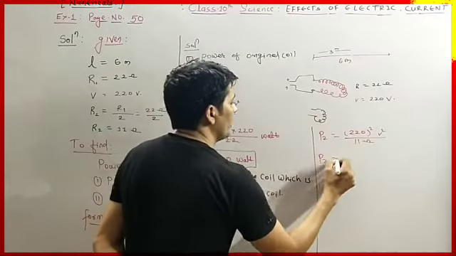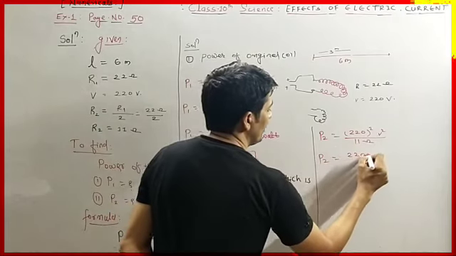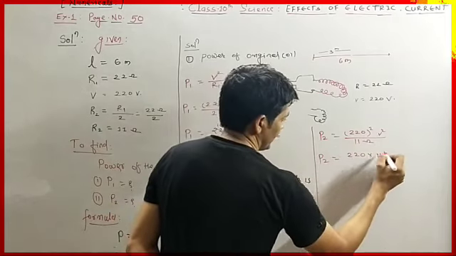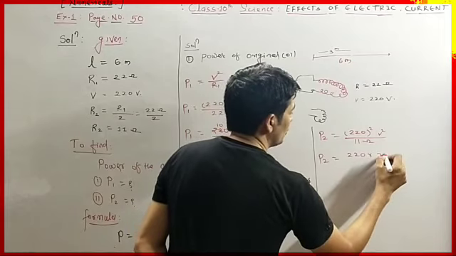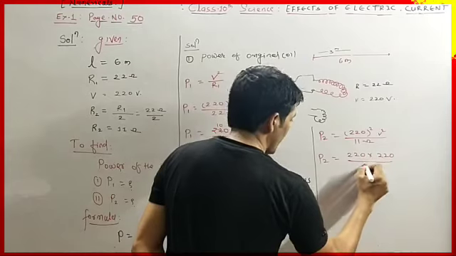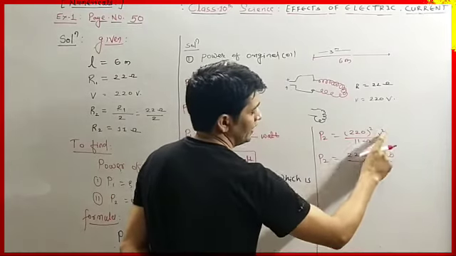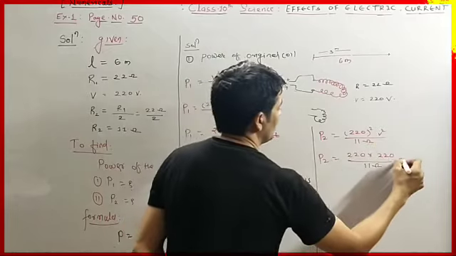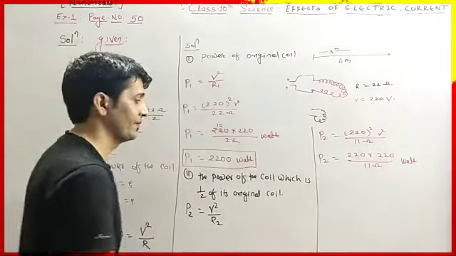So P2 equals, see here we can write it as 220 into 220 divided by 11 ohm, and volt square per ohm is watt, and watt is the unit of power.